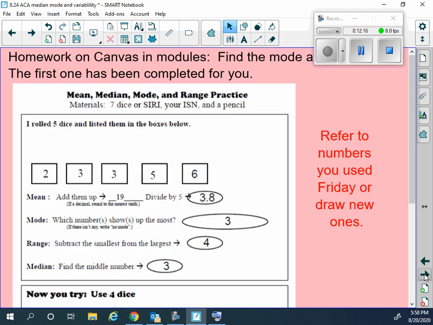Finally, for your homework, this was from Friday's homework, where on Friday you guys only did the mean and the range. Well, now you're going to go back and do the mode and the median, okay? So the first one has been filled in for you. I put a note over here. You can refer to those numbers that you used on Friday, or you can just draw new cards, or dice, rather, if you want to, for this homework.